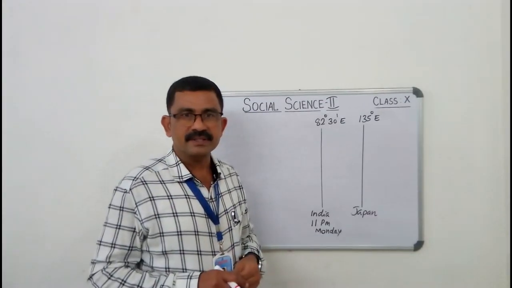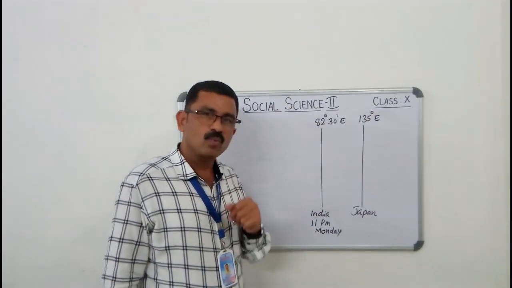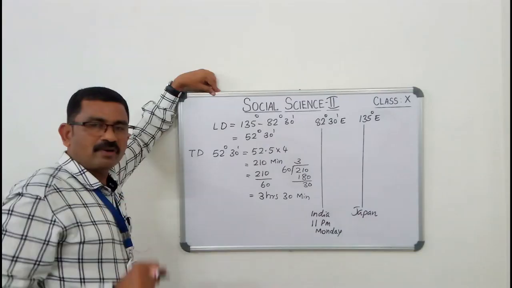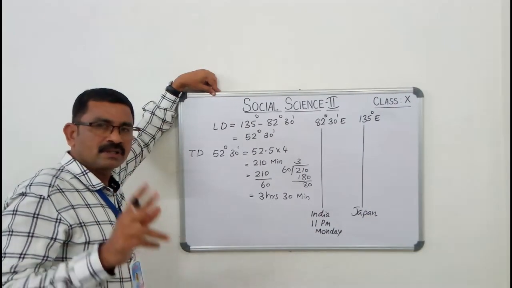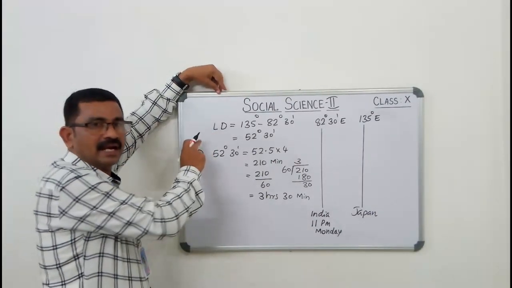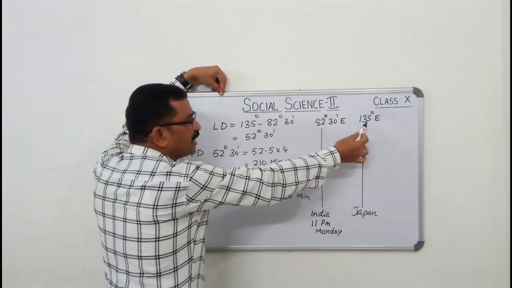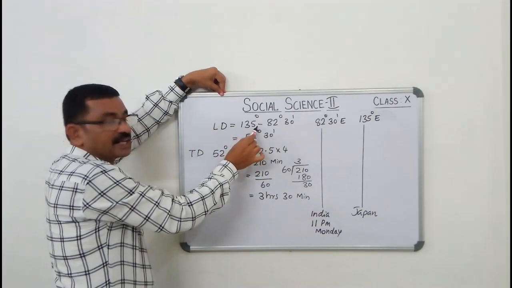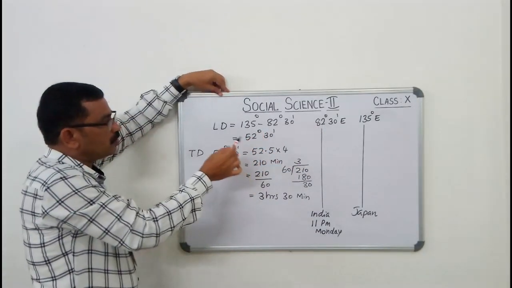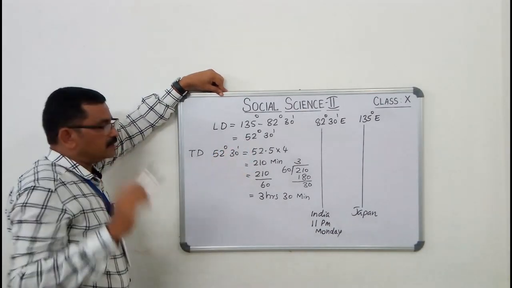The next question is, the time in India is 11 p.m. Monday. What will be the time in Japan? We can find out the longitudinal difference. We can write like this: LD, longitudinal difference, is equal to 135 degrees east minus 82 degrees 30 minutes. So that is equal to 52 degrees 30 minutes.